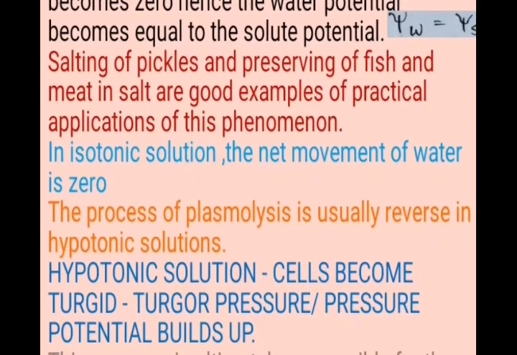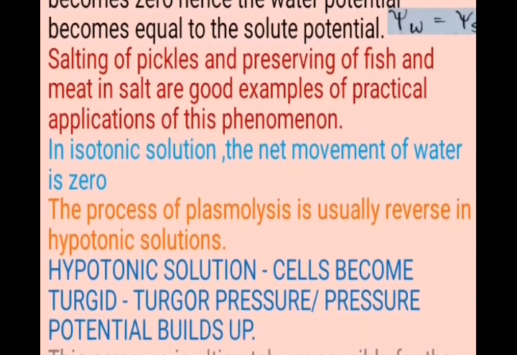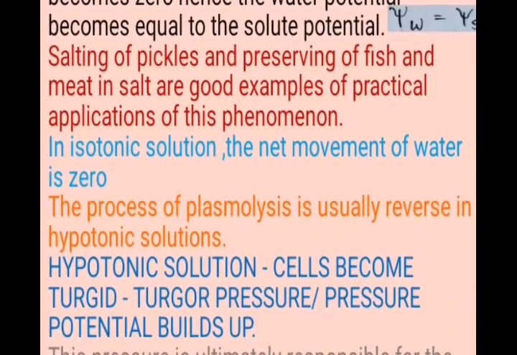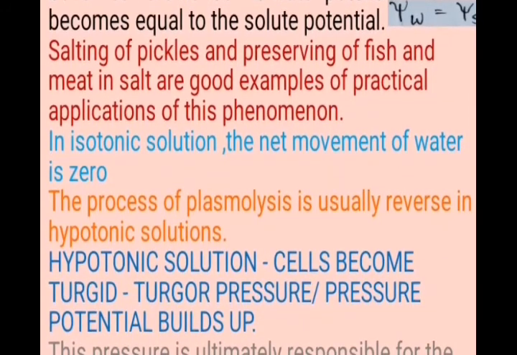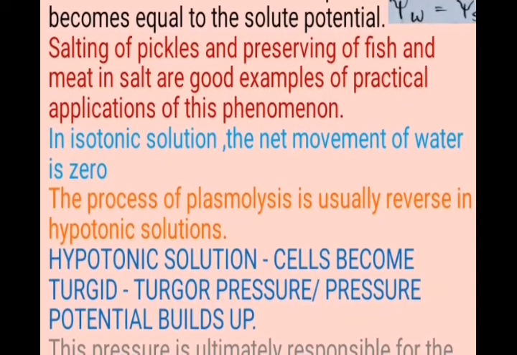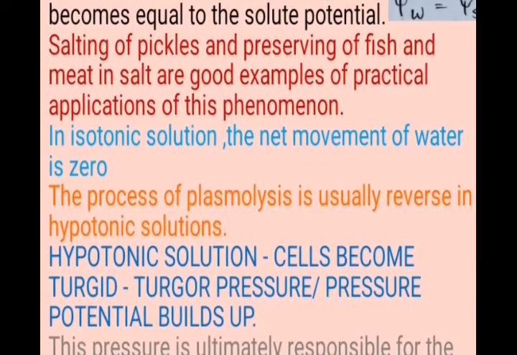They are salting of pickles and preserving of fish and meat in salt. When we are talking about isotonic solution, the net movement of water is 0, and the process of plasmolysis is usually reversed in hypotonic solution.